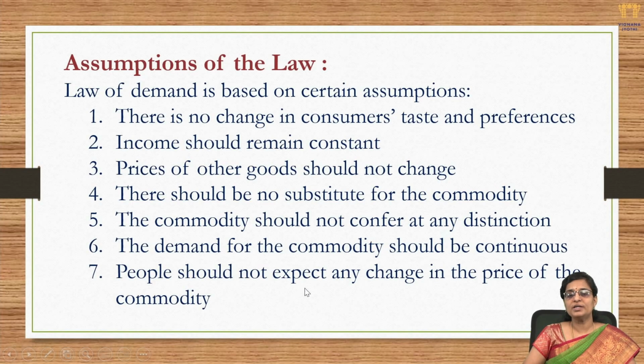Then people should not expect any change in the price of the commodity. They should not estimate that in future it will decrease or increase further. They should only have information about the change in the price today or now.